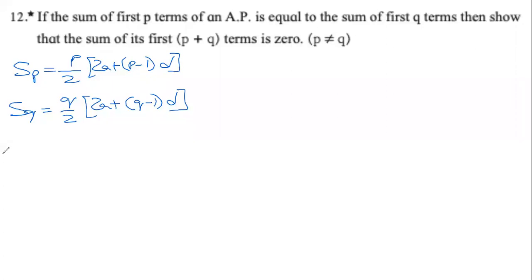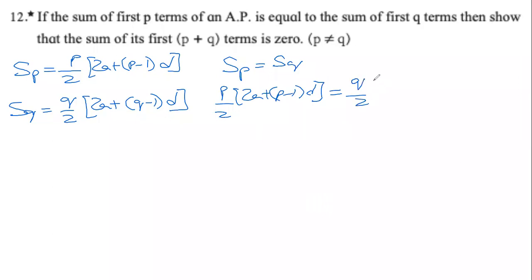So what is given in the question is Sp equals Sq. That means p by 2, 2a plus p minus 1 into d, equals q by 2, 2a plus q minus 1 into d. If you are writing along with me, and that is the expectation, that is the hope, you will understand. This is one equation.